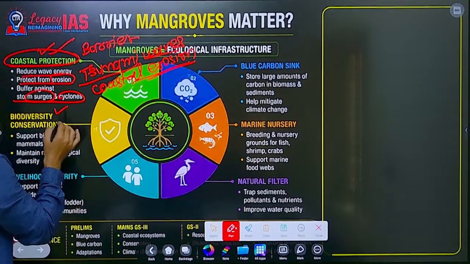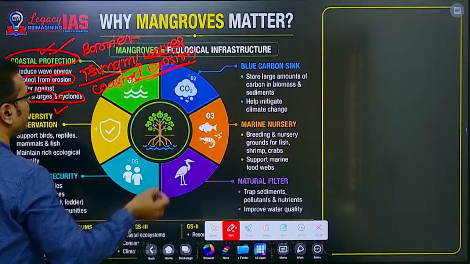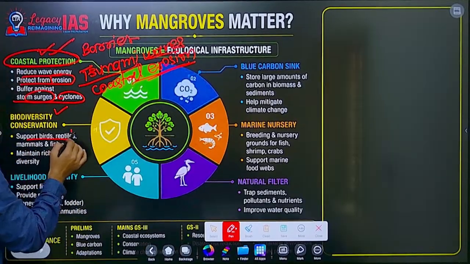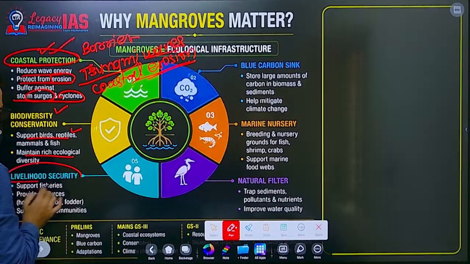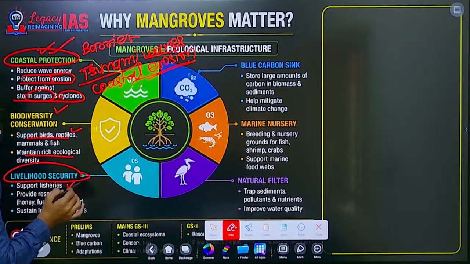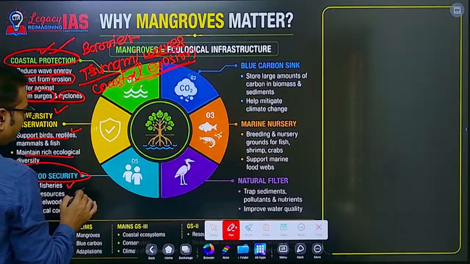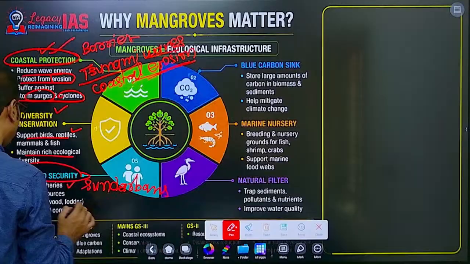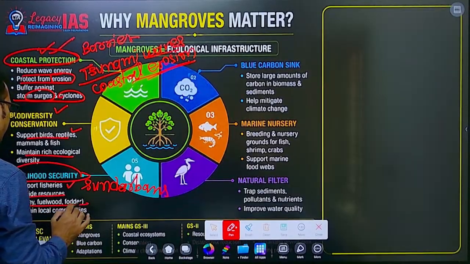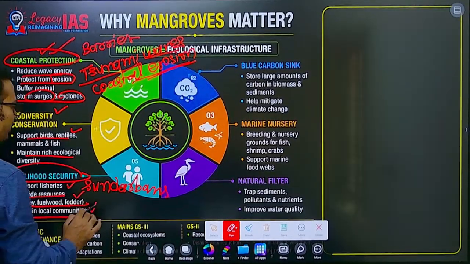Then biodiversity: that particular area is highly productive, an ecotone region supporting birds and reptiles and maintaining rich ecological diversity. Livelihood security for local people: fisheries, shrimp farming, especially the Sundarbans mangrove forest in India. They provide resources like honey, fuel, timber, and fodder, and sustain local communities.